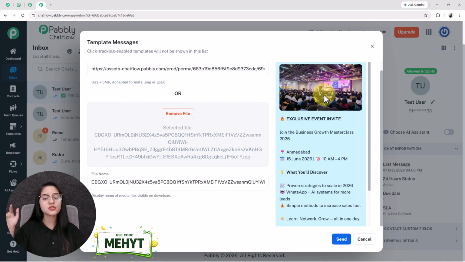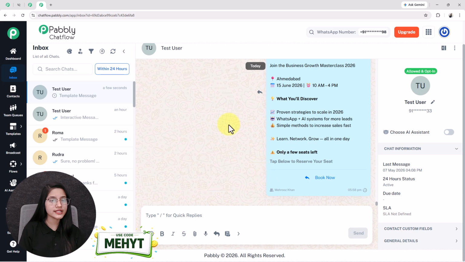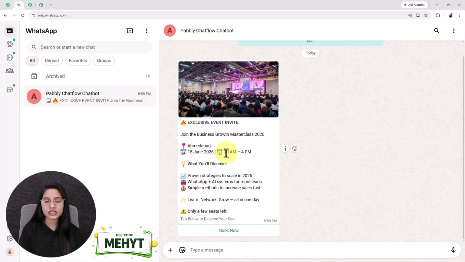See, this is the exclusive event template that I have already created before. Once I click on the send button, see the template is successfully sent and immediately I receive it. It includes one button by the name of book now.